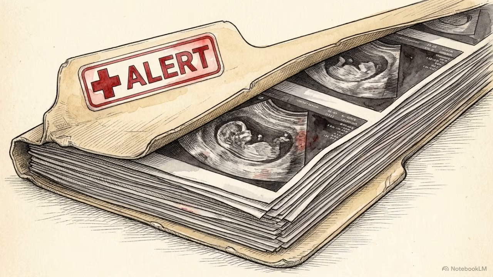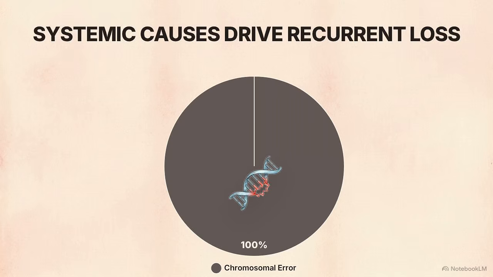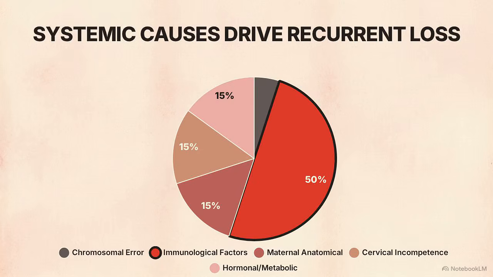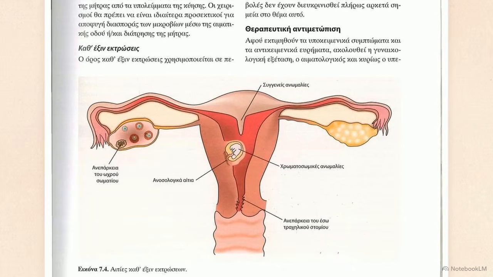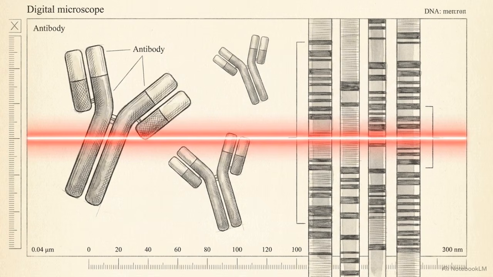When a patient experiences 3 or more consecutive pregnancy losses, the diagnosis shifts to recurrent miscarriages. While a single loss is often a random chromosomal error, repeated losses are frequently linked to immunological factors or maternal anatomical issues. This anatomical map shows the various failure points across the reproductive system that disrupt pregnancy retention. Investigation focuses on congenital uterine anomalies, chromosomal defects, and cervical incompetence, where the internal os cannot mechanically support a growing fetus. With recurrent miscarriages, the medical focus shifts from acute emergency room management to long-term genetic and immunological mapping.